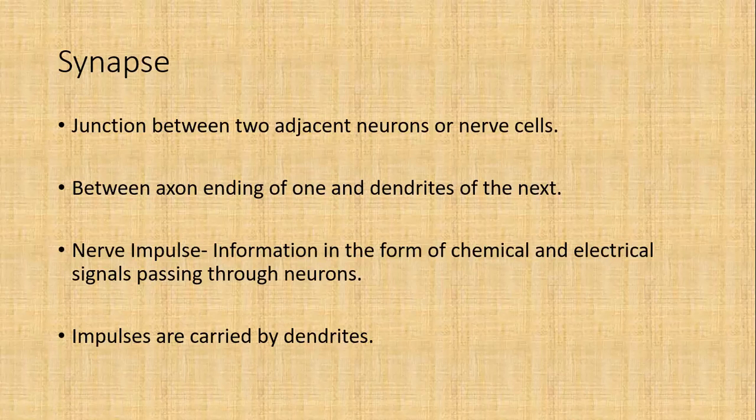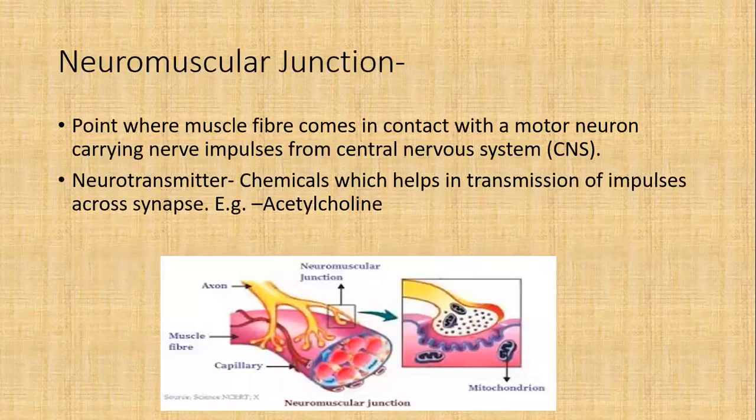Once the electrical signal passes through the neuron, it results in the generation of a nerve impulse. Impulses are carried by dendrites. As I told you, if this is the axon ending and the other one is a dendrite, then the impulse from the axon will jump toward the dendrite and then be carried again to the next neuron. Is synapse clear to everyone?